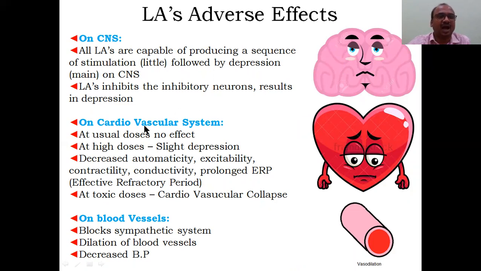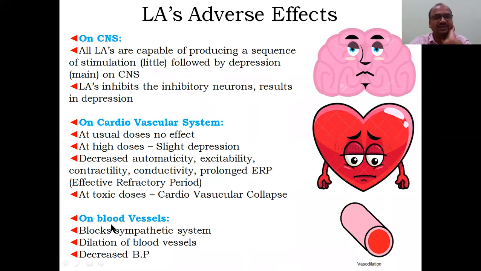Okay, on the cardiovascular system. At usual doses there is no effect, but at high doses it causes slight depression of the heart. Decreased automaticity. The heart has automaticity, excitability, contractility, conductivity, and all these will be decreased. Prolonged ERP, the effective refractory period. This is also very important. All local anesthetics enhance the ERP. At toxic doses, a complete collapse of the heart, heart failure, may also happen if you are giving toxic doses of local anesthetic.